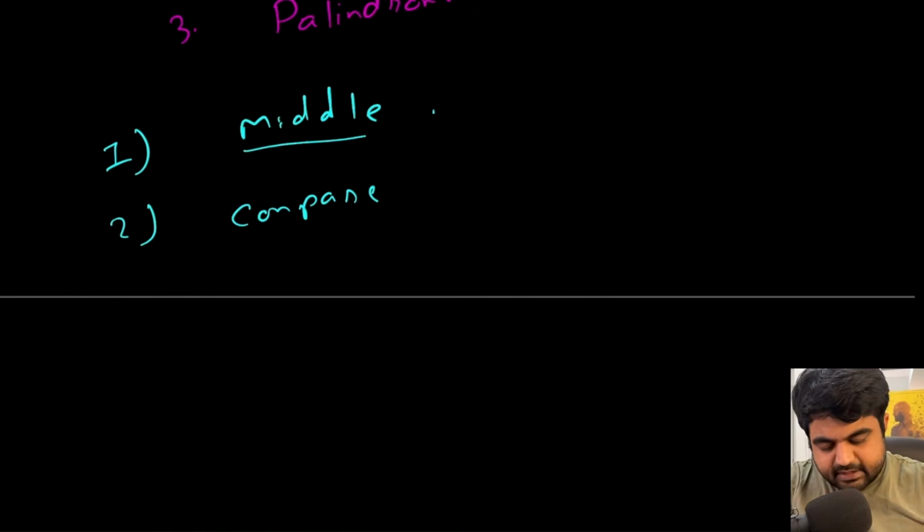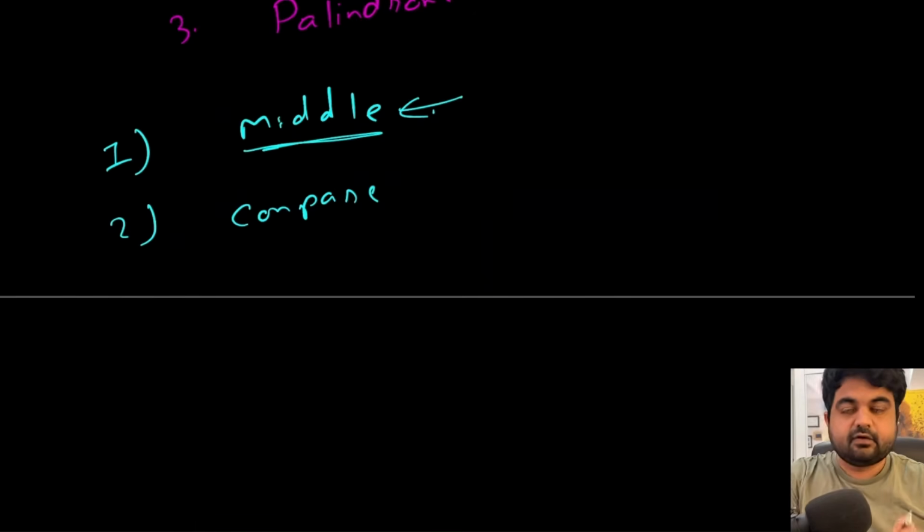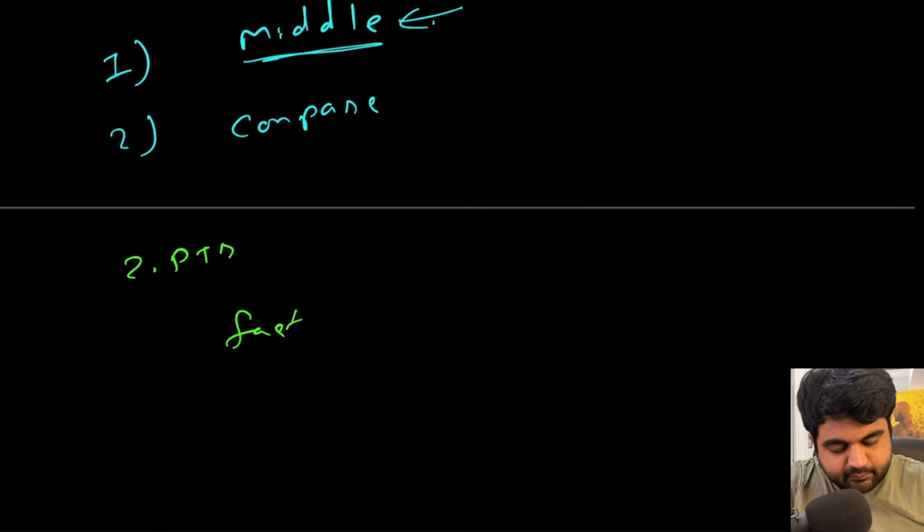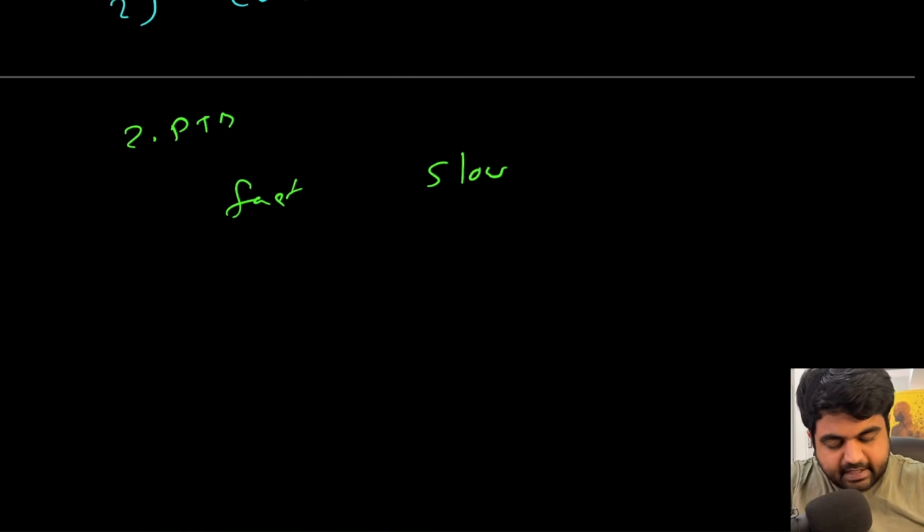So first, let's determine how we can find the middle of any singly linked list. For that, we have a very simple method, which is to use two pointers: the first pointer is going to be a fast pointer and the second pointer is going to be a slow pointer. The logic is quite simple: at every single iteration, the slow pointer goes to its next element and the fast pointer goes to the next of the next element.